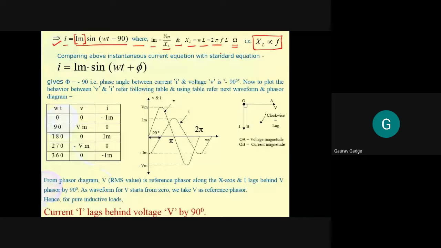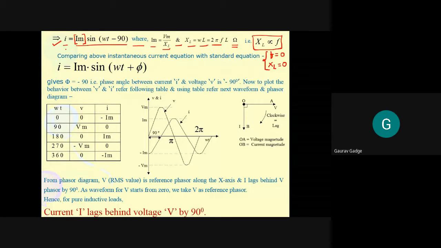Okay. Now another point is, if I say frequency is equal to 0. In fact, in last class I already said, अगर यहाँ पर मैं frequency 0 put करता हूँ, like for DC, and for DC, frequency is 0. If frequency is 0, what is the value of XL? XL is equal to 0. Is it clear at this point? So whenever we have a DC supply, when the frequency is equal to 0, inductive reactance is also equal to 0.